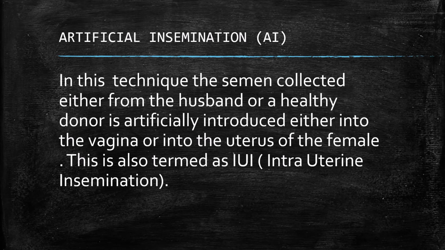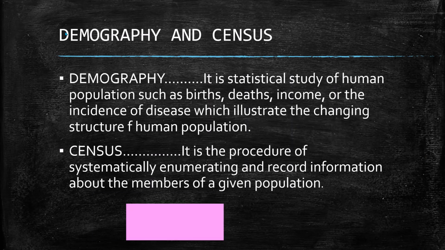Then that sperm must fertilize the ovum and pregnancy arises. This is called artificial insemination or intrauterine insemination.